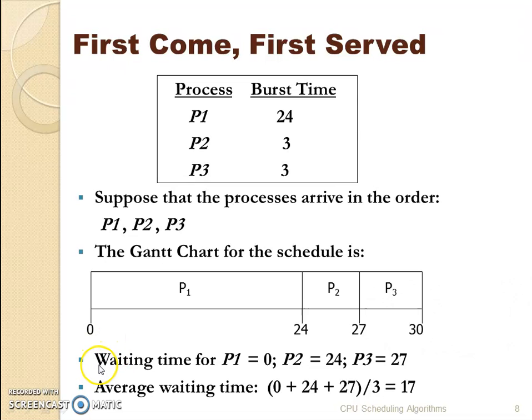Next is calculating the waiting time. If we see this Gantt chart, the wait time for process P1 is 0 seconds. It came at 0 seconds and it got started at 0 seconds. Second is P2. P2 started at 24 seconds, so the wait time is 24. And P3 started at 27, so the wait time for P3 is 27. Now, we can easily calculate the average waiting time by adding them and dividing by the number of processes, which is 3.